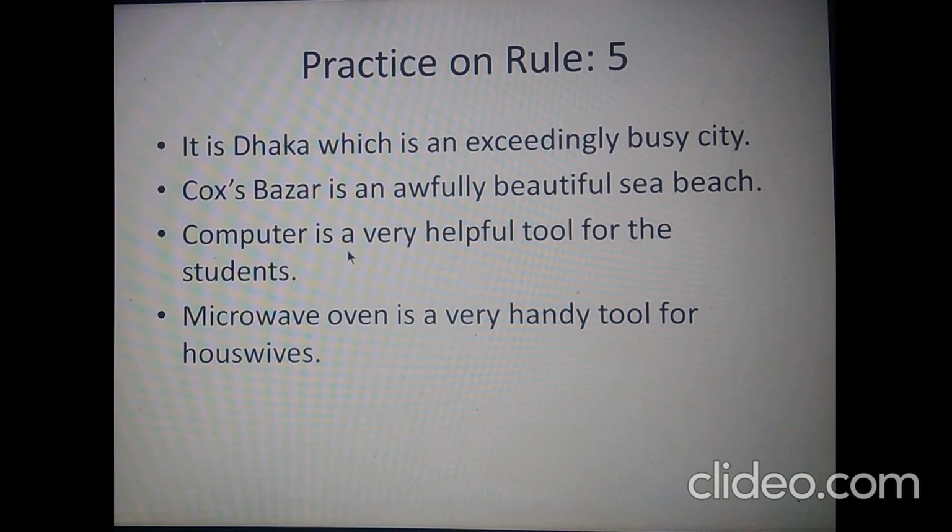So we need to make this sentence complex and compound. The fourth one is also simple. We have only one subject and one verb. We also need to make this sentence complex and compound.